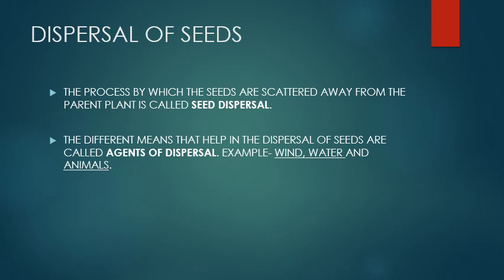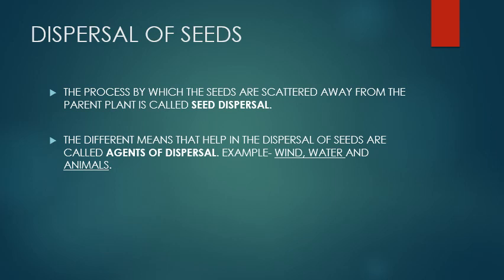So, to prevent this, nature has arranged different methods for spreading the seeds to far off places. And this method of their spreading is called dispersal of seeds. So to define this process, we can say that the process by which the seeds are scattered away from the parent plant is called seed dispersal.